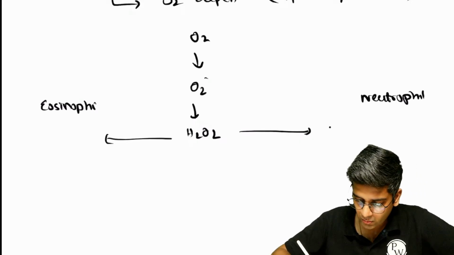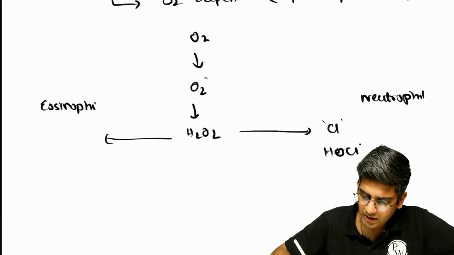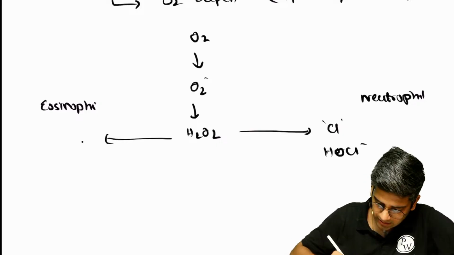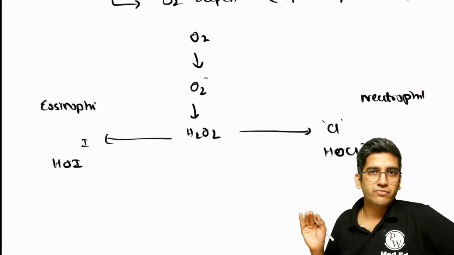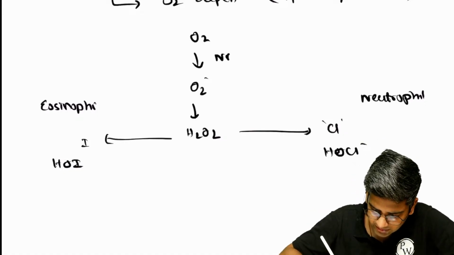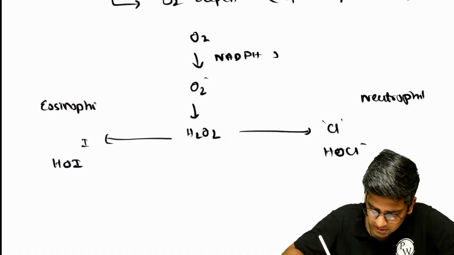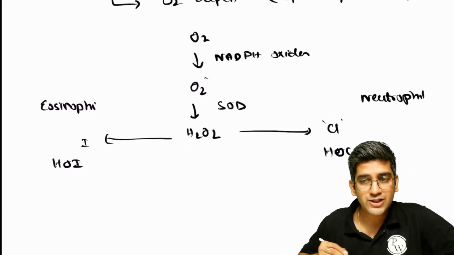Based on neutrophil, with the help of chlorine, here also I want you to tell the enzyme, produces HOCl, a perfect bactericidal. With the help of iodine, produces hypoiodide, a perfect free radical to kill the parasites. Perfect, Vinay. The first guy is NADPH oxidase. The second guy is superoxide dismutase.